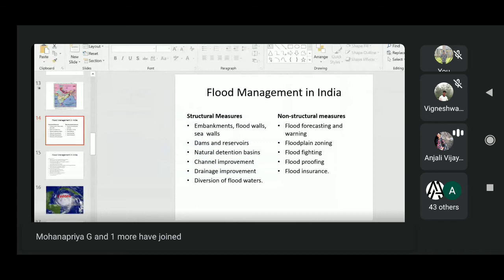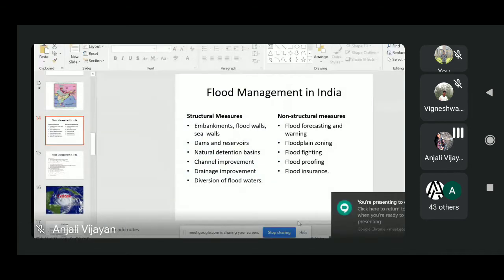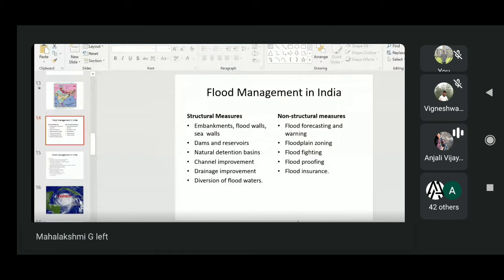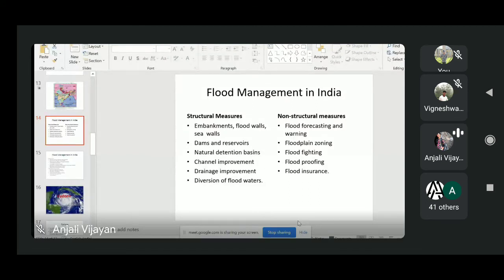So this actually started for forecasting flood in River Yamuna at the Delhi area. But now it has grown and it covers almost all the flood prone areas. Presently we have 175 stations for flood forecasting.